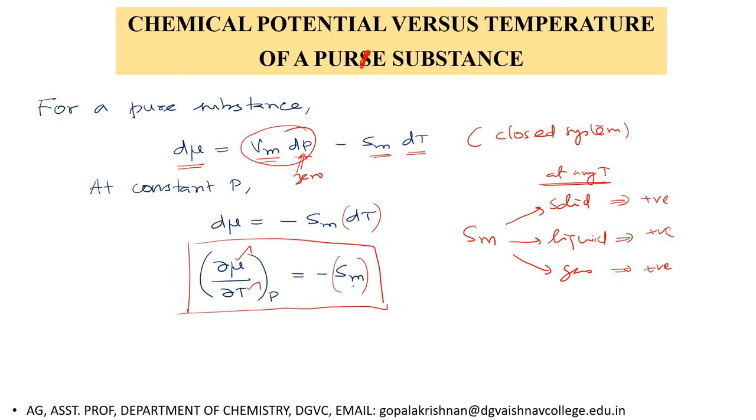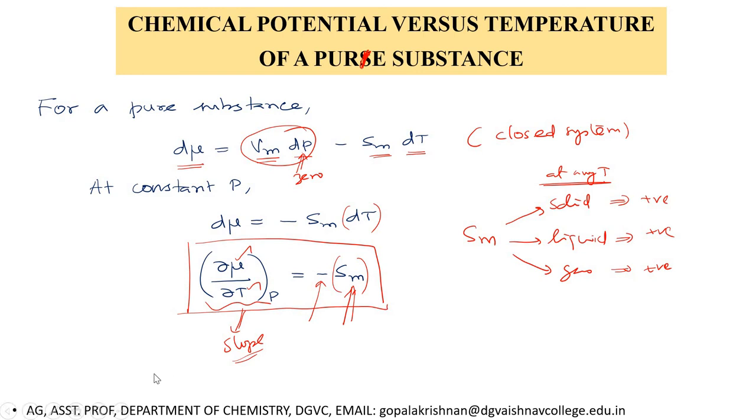So since Sm is positive and we have a negative sign in front, this is nothing but the slope of the straight line that is obtained when we plot chemical potential on the y-axis and temperature on the x-axis. So we will always get a straight line with a negative slope when we plot chemical potential versus temperature.